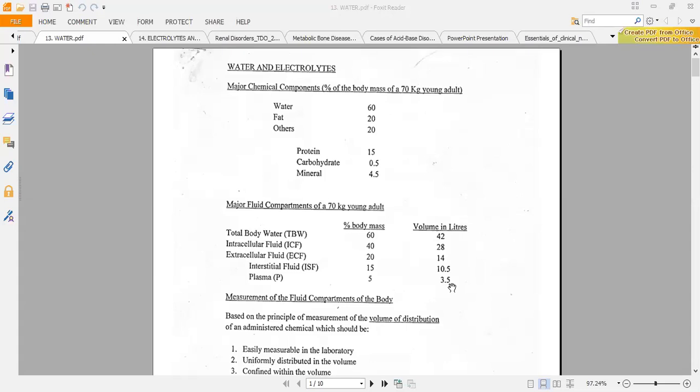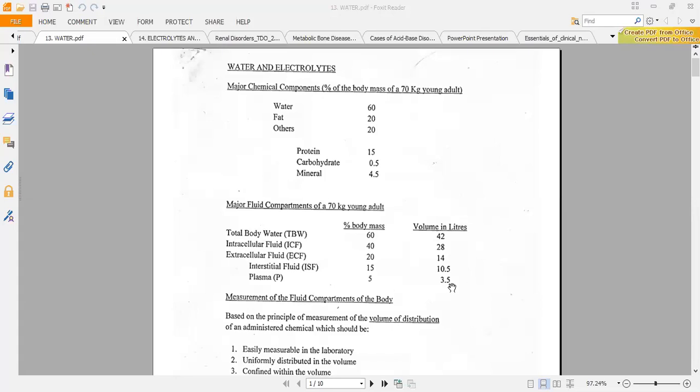I'm not saying that. When you take blood, it has plasma and it has cells. So the plasma is the non-cellular part. But when we take the cells themselves, like the red blood cells and white blood cells, the fluid inside the red blood cells is part of the intracellular compartment.